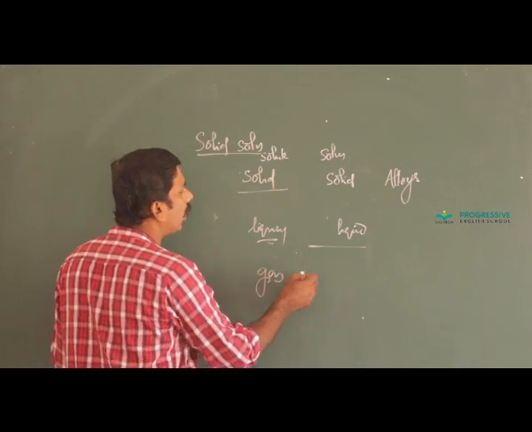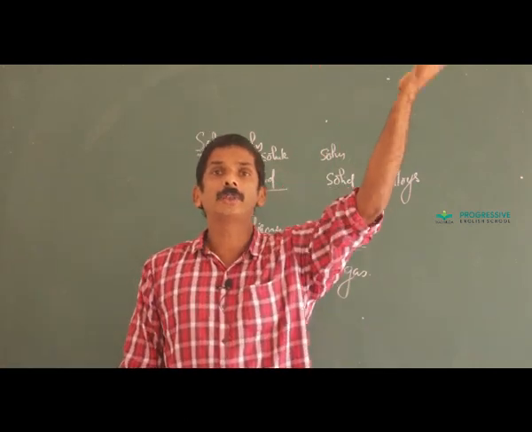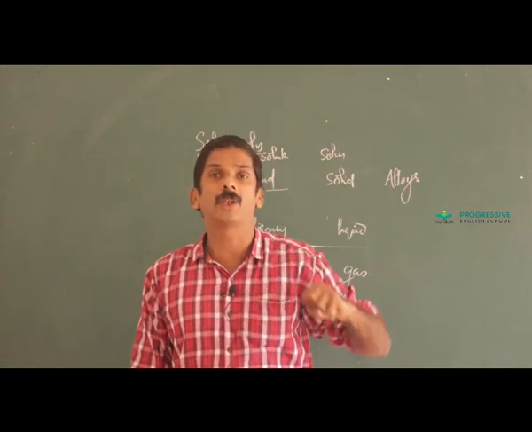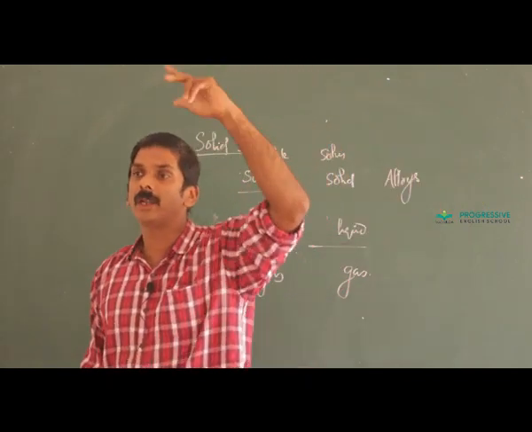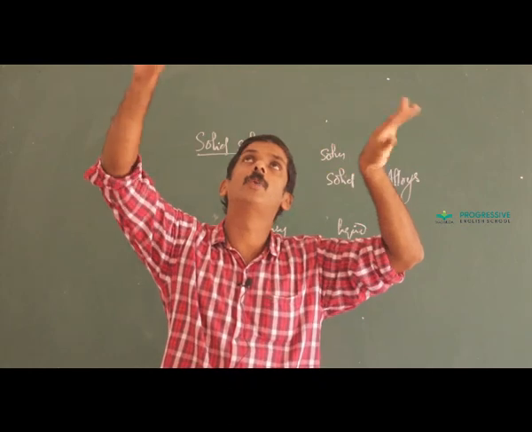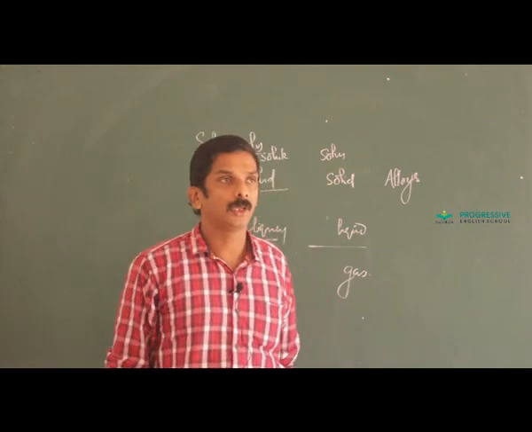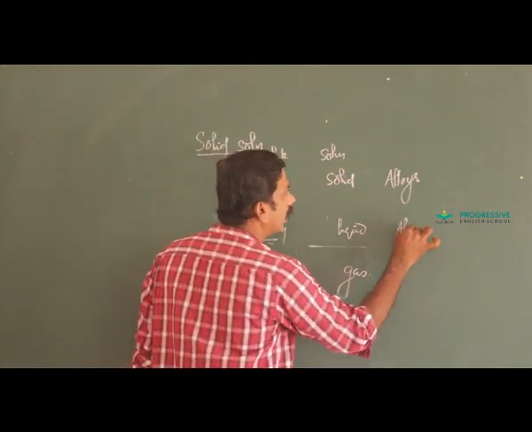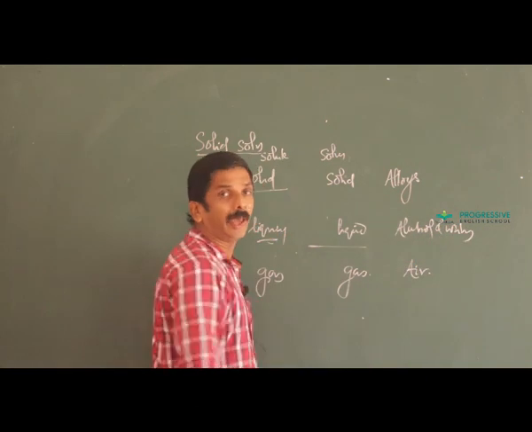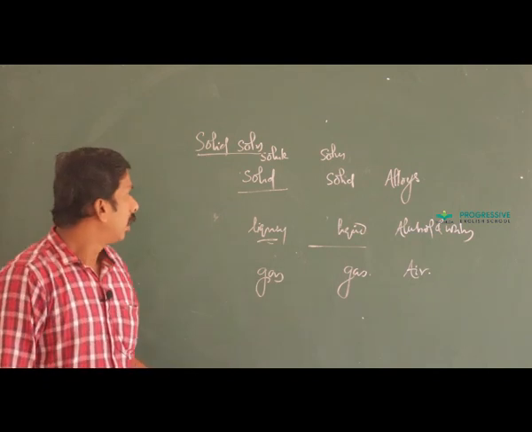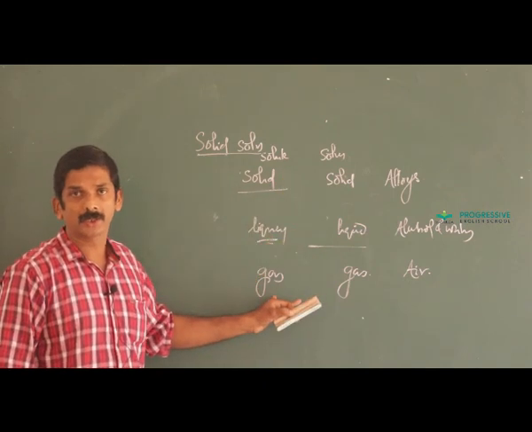Then both solute and solvent are gases. You know, air. Atmospheric gas is a homogeneous mixture of different gases such as nitrogen, oxygen, carbon dioxide, argon, etc. But we are not able to distinguish nitrogen or carbon dioxide or oxygen from the mixture. Here the example is air. Normally we discuss liquid solutions, but in addition to this there are solid solutions as well as gaseous solutions.